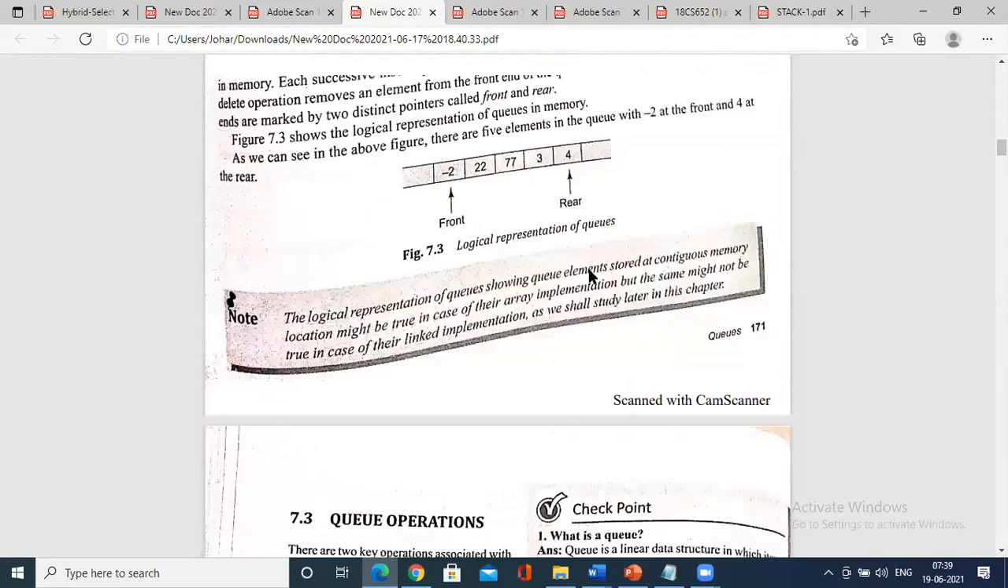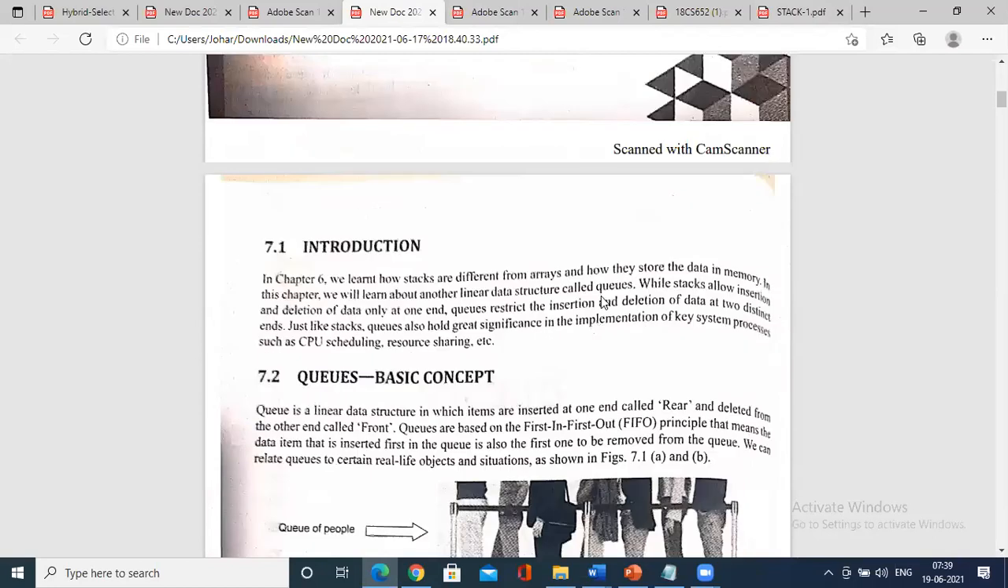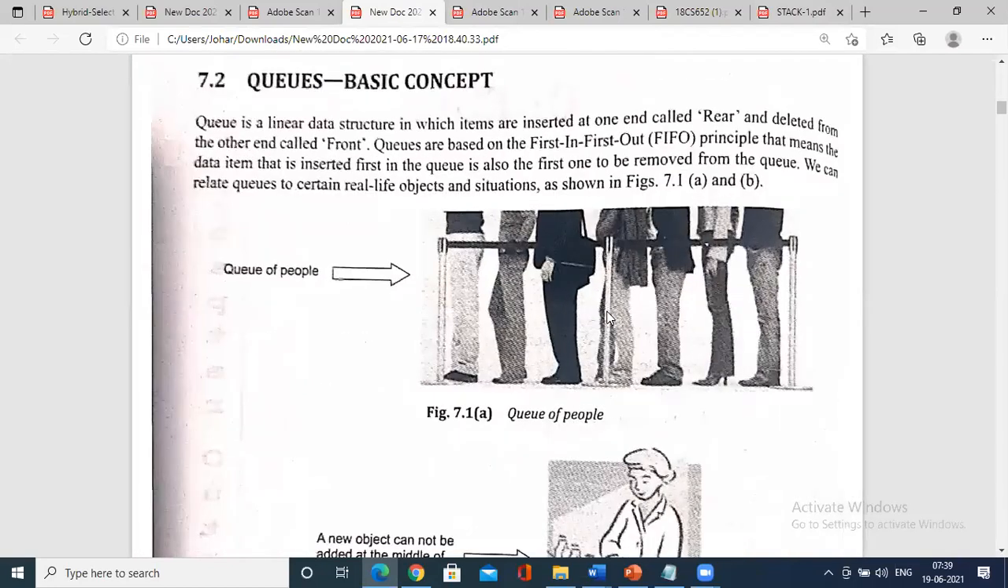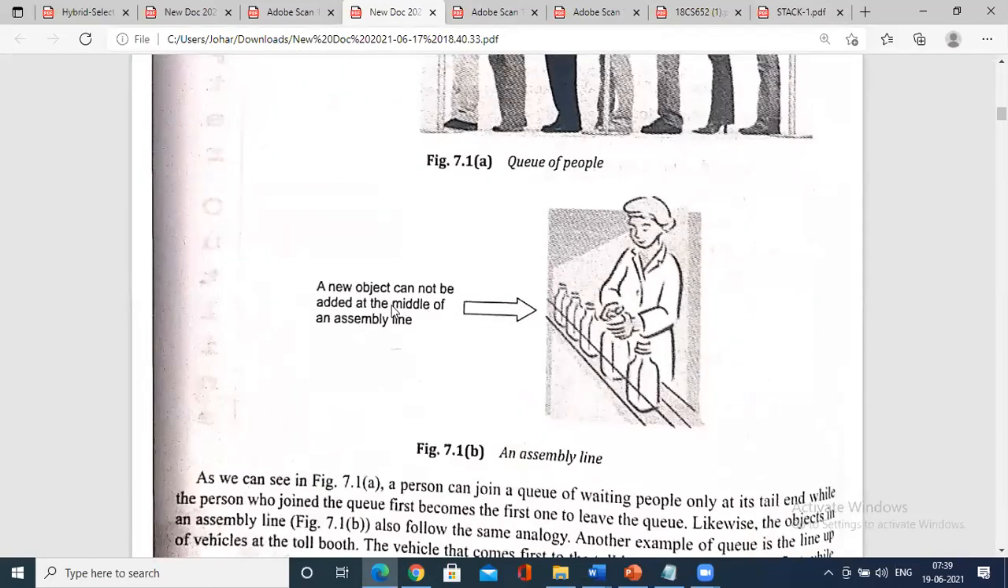Okay, what does a queue consist of? We have the concept of an assembly line. If you consider your mechanical department, you have an assembly line. When a product is moved through the assembly line, it follows the concept of a queue. There is no mix up. The first element is moved through the assembly line, and once it passes through, only then does the next get the chance.